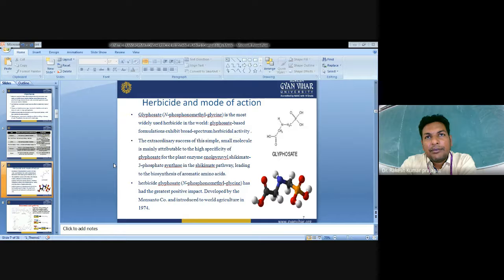This is the key enzyme for the synthesis of aromatic amino acids: phenylalanine, tryptophan, and tyrosine. If this enzyme is inactivated or inhibited by any substance, what will happen? Aromatic amino acids cannot be synthesized in the plant, so the plant will not be able to survive. That is the mechanism of the herbicide.